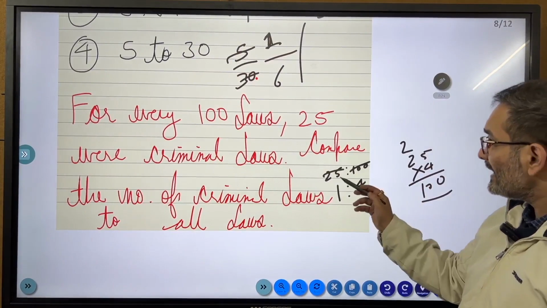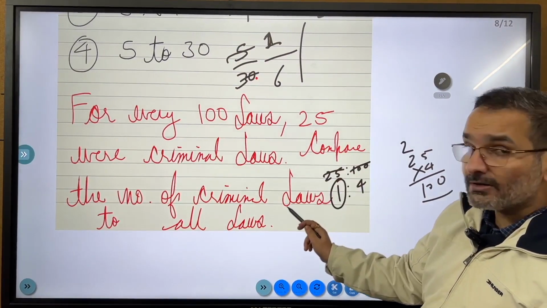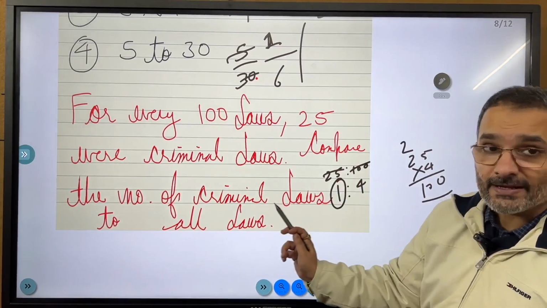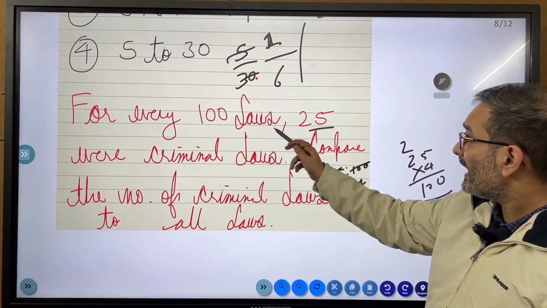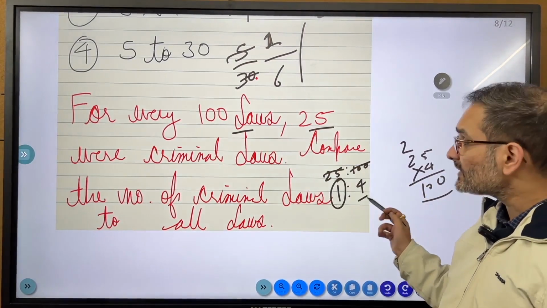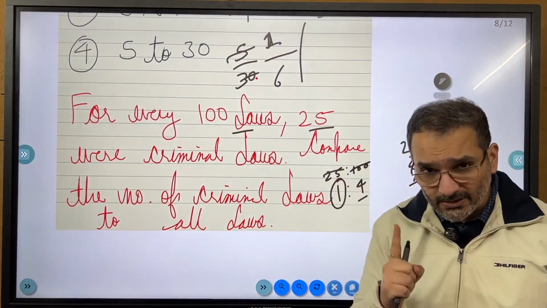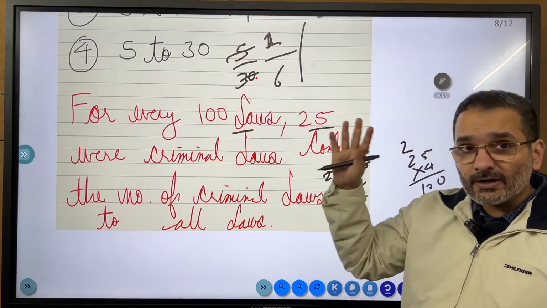So for every one, अच्छा compare the number of criminal laws. तो criminal laws left पे लिखने पड़ेंगे, तो इसलिए मैंने यहाँ पे 25 लिख दिया, and 100 laws is the total laws. तो यहाँ पे the ratio eventually is 1:4. So for every 1 criminal law, there are 4 total number of laws.